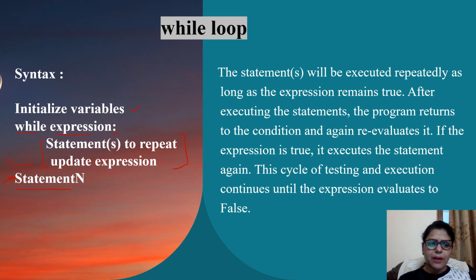After executing the update expression, the control goes back to the while statement, checking again for the expression. If the expression is still true, the set of statements is executed again. So this cycle of testing and updating, followed by testing again and the statements to repeat, goes on until the expression is evaluated to false.